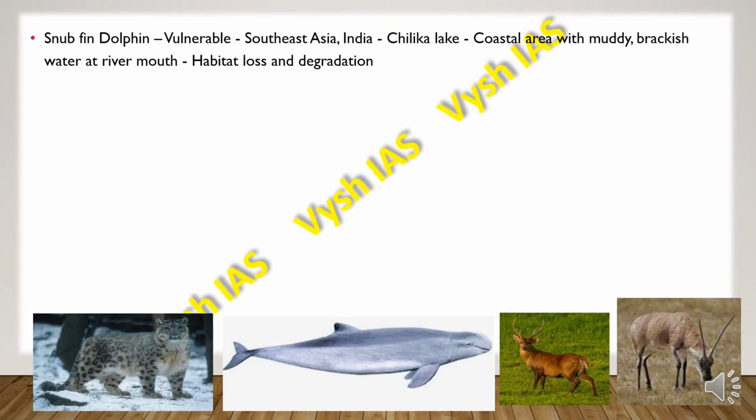Then we have the snubfin dolphin, which is vulnerable, and it is found in Southeast Asia and India. In India, it is found in Chilika Lake, then coastal areas with muddy, brackish water at the river mouth. So they mainly face habitat loss and degradation.